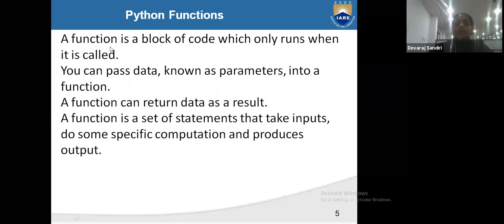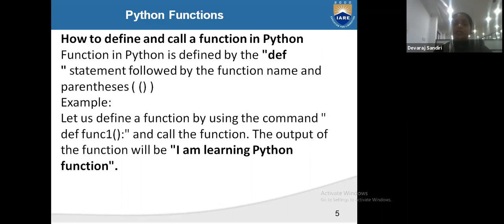A function is a block of code which only runs when we call it. We can pass data, known as parameters, into the function. A function can return data. A function is a set of statements that take input, do some specific computation, and produce output. If you write a specific function, you can do different segments and execute the data.